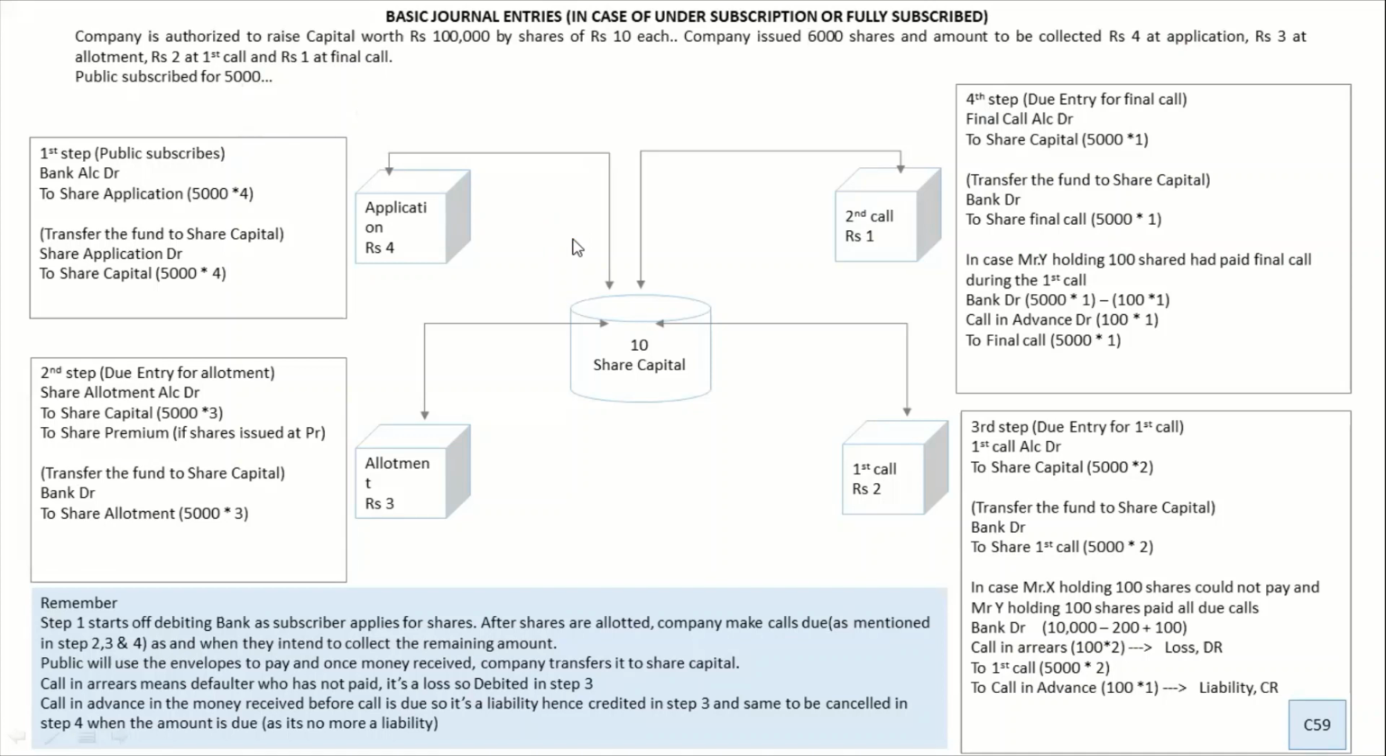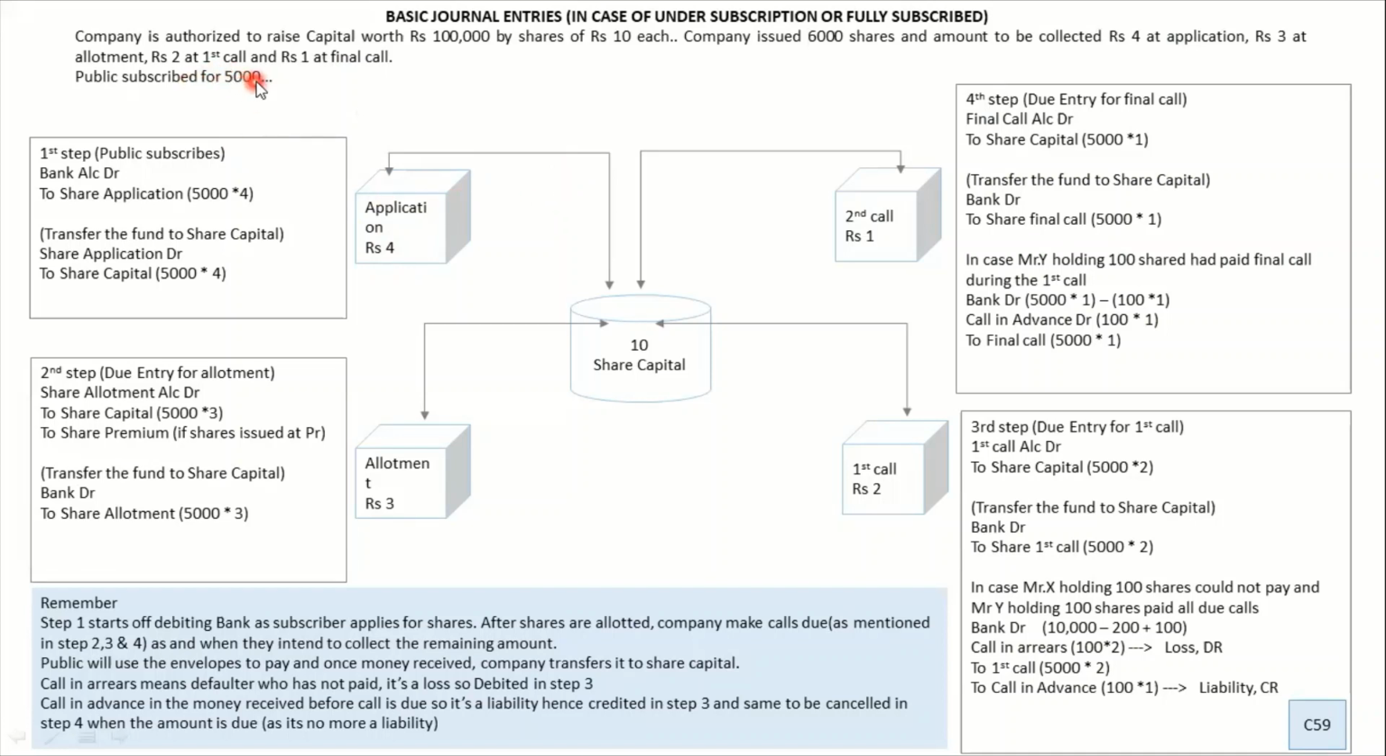Public subscribed 5,000 shares. So now let us imagine that Mr. Ram is a subscriber who is going to subscribe for 1,000 shares. So what will he do? He will go to the stock market. He will pick this envelope called application. He will put 1,000 into 4 in this and give it to the bank of the company.